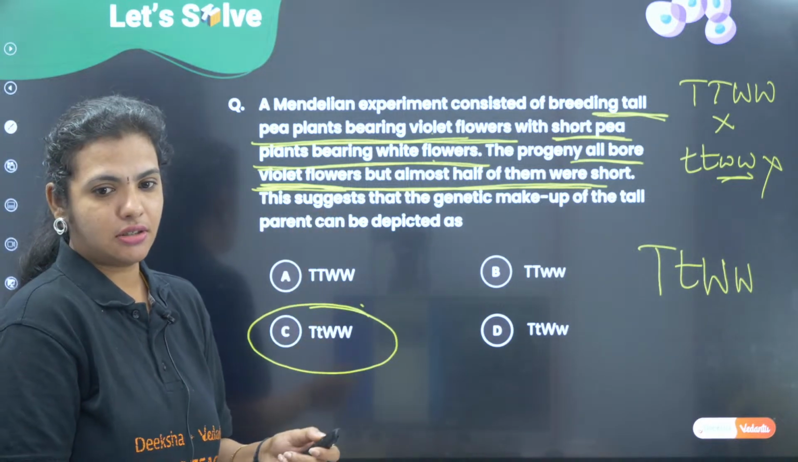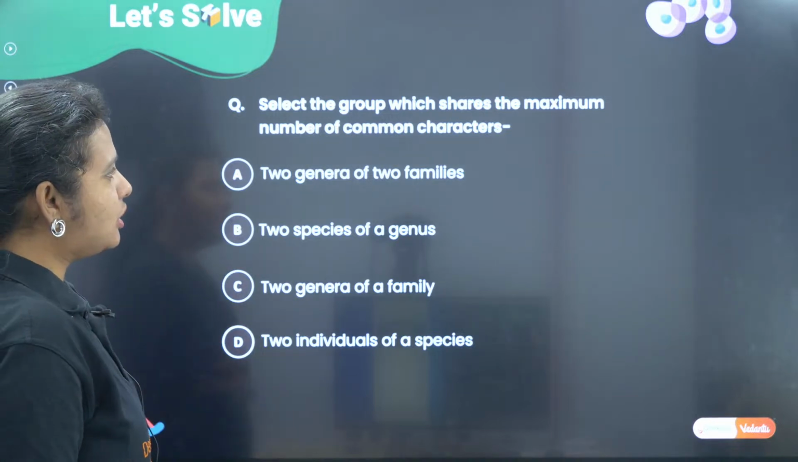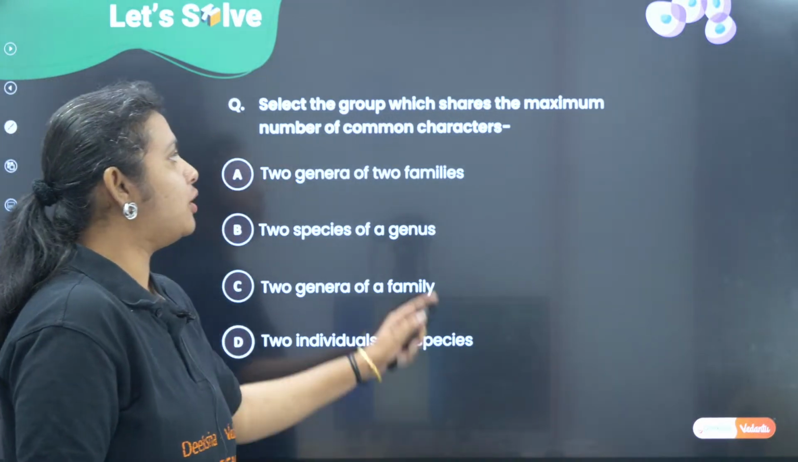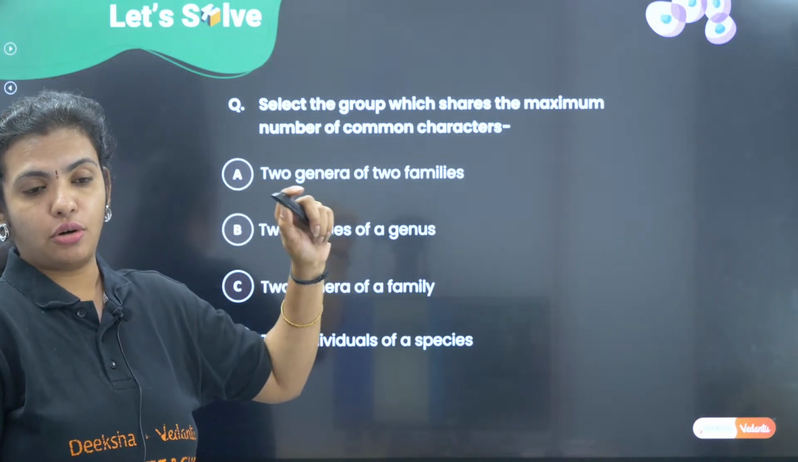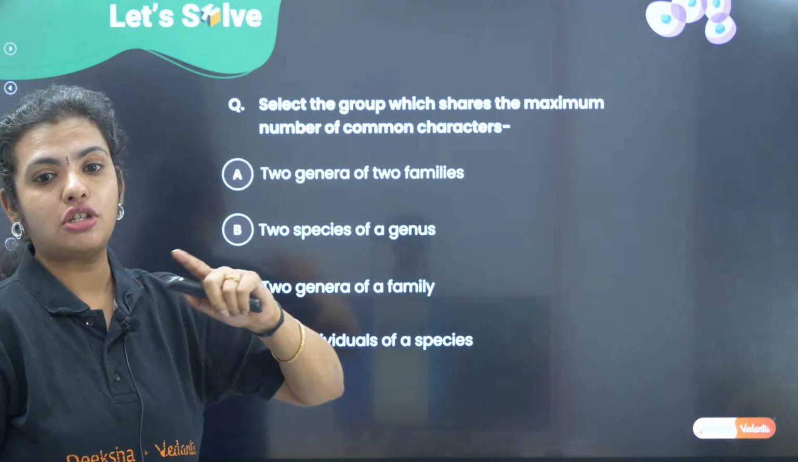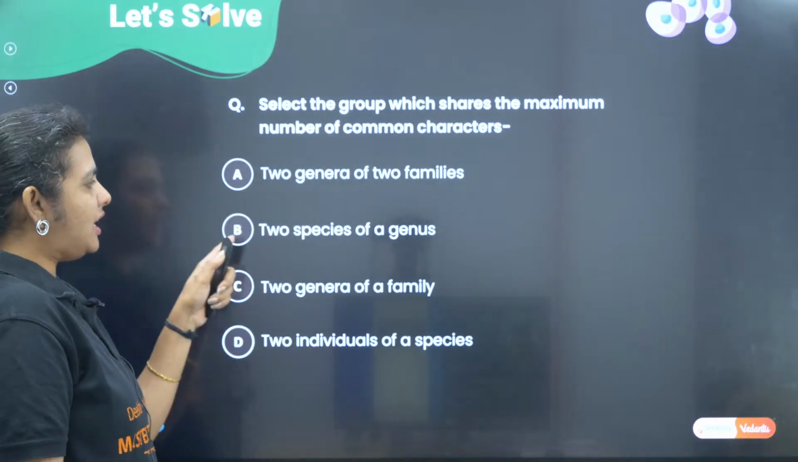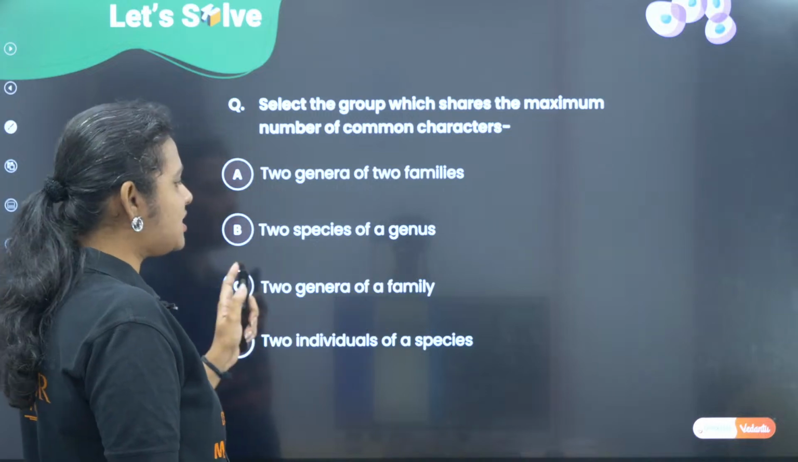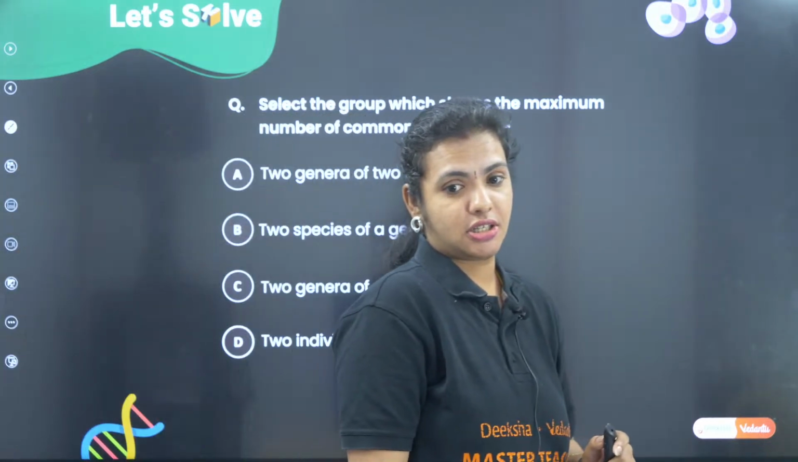Yes. All right. Okay. Select the group which shares the maximum number of common characters. Okay. So, which group do you think has most of the characters in common? 2 genera of 2 families, 2 species of a genus, 2 genera of a family, 2 individuals of a species.